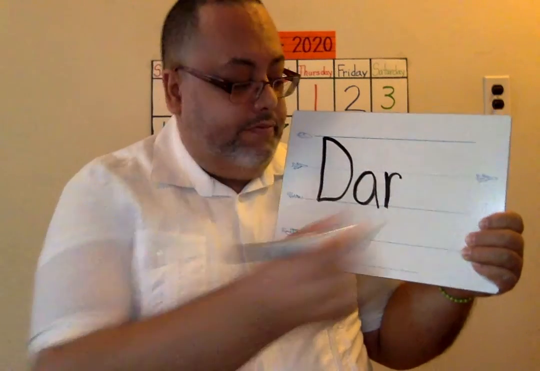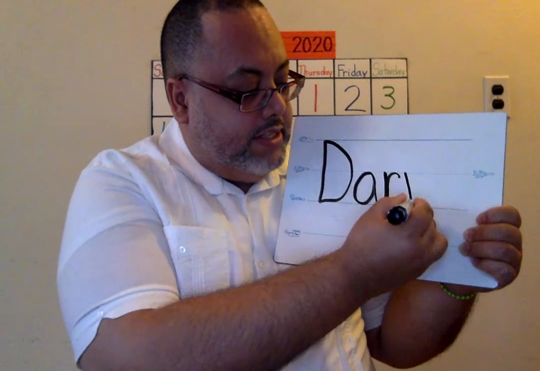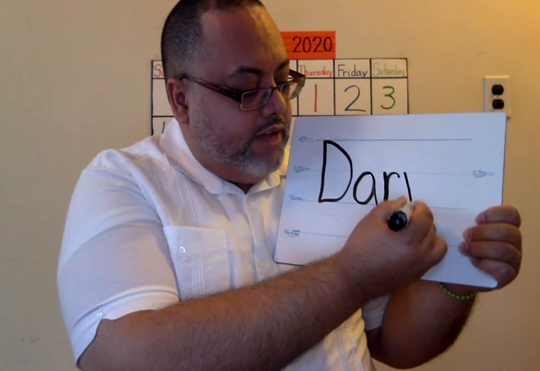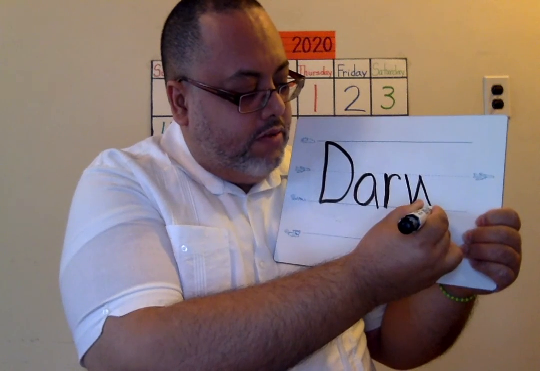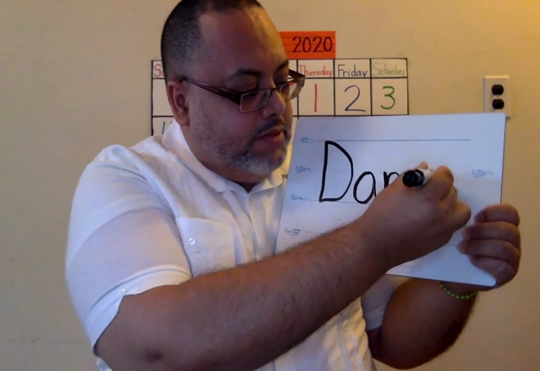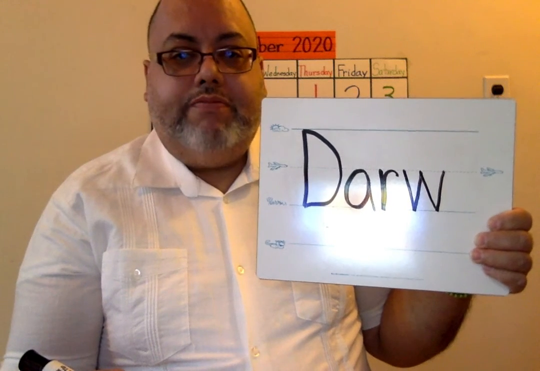The W for Darwin starts on the plane line, comes down diagonally to the grass, goes up to the plane line, comes down to the grass, and goes up to the plane line again, like diagonal form.